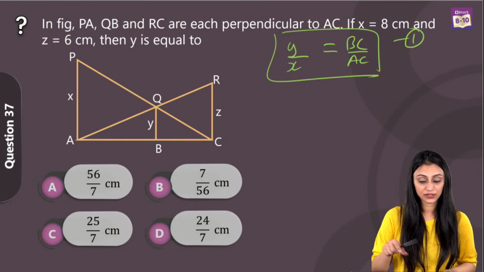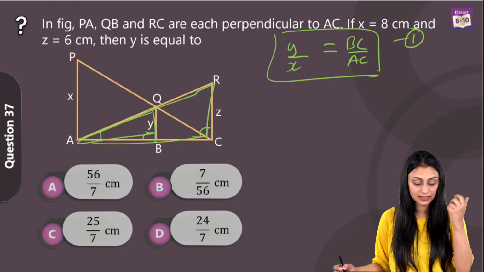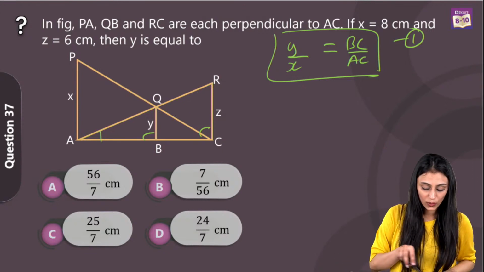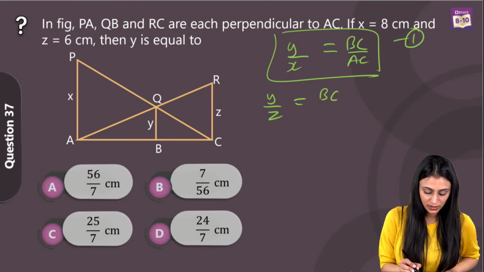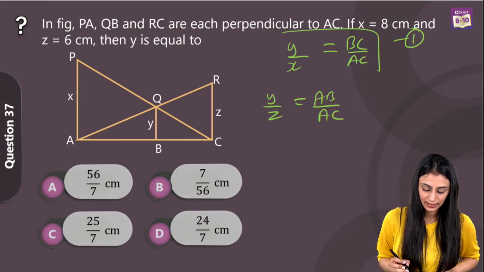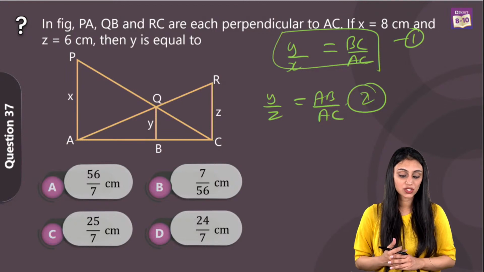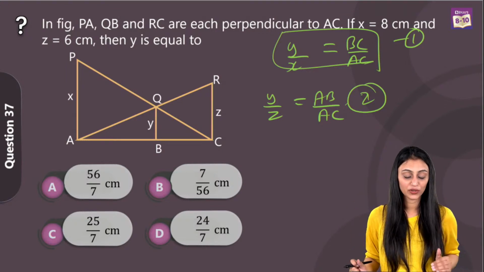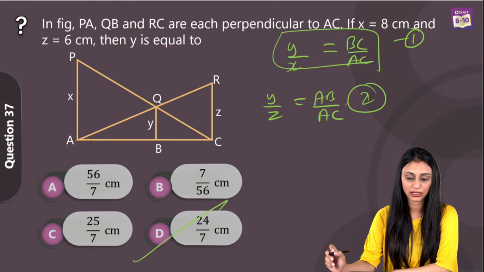Similarly, we do it for the other triangles. We will prove this triangle and this triangle similar. Again, AA similarity, 90-90 angle is there and angle A is common. So we can say from here that this Y by Z is going to be equals to this BC because we have this AB by this AC, right? This is my second equation. Simply add them up. Once you add the equations, you put the value of X and Z over here, you will get the value of Y, and that's going to be 24 by 7. That's option D.